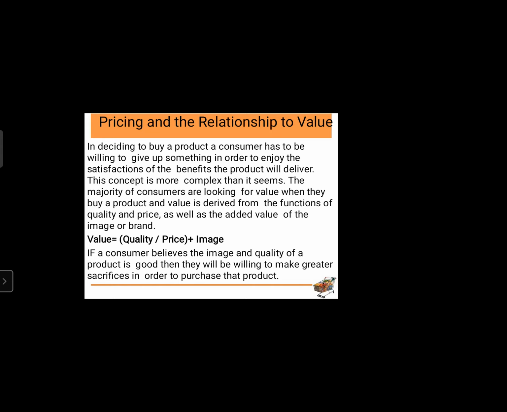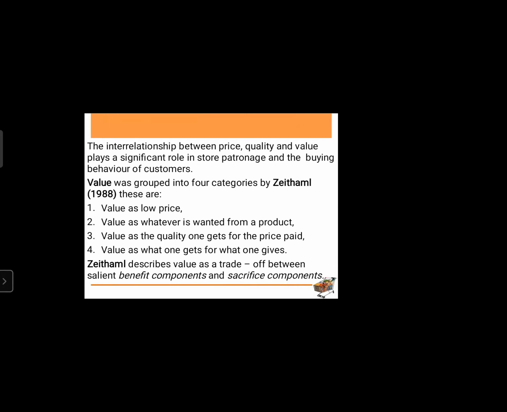Now when quality is quoted as 2 and price is quoted as 4, that makes 0.5. That is not a whole number. So when an incomplete number is added with image, its value will be less. So quality always has to have a higher number than that of price, in digits or in alphabets. So this is what is relevant with the value of a product.